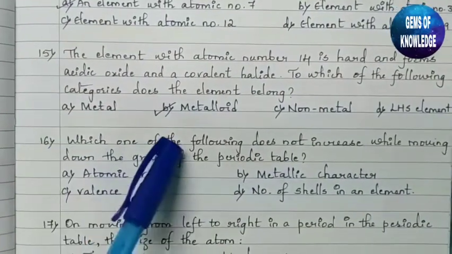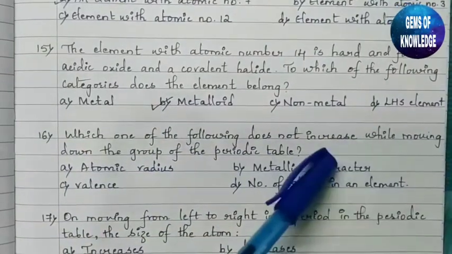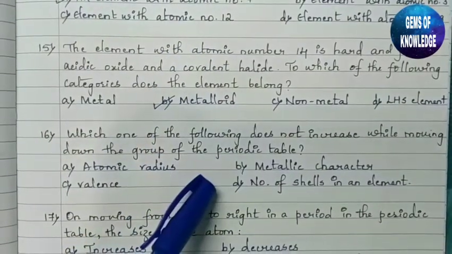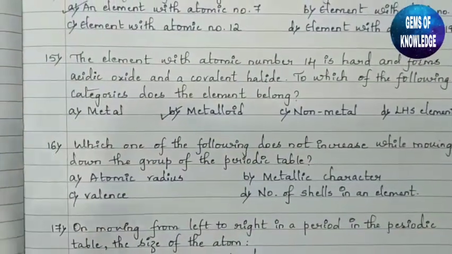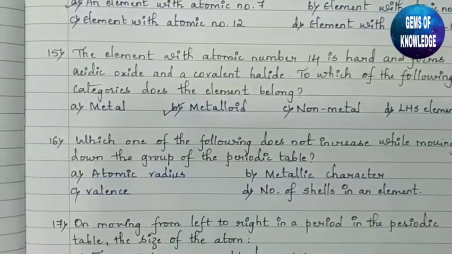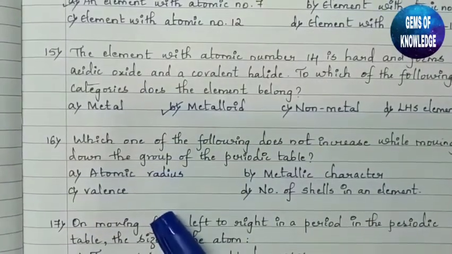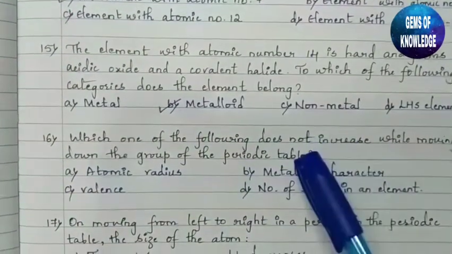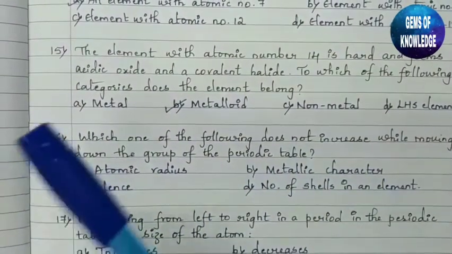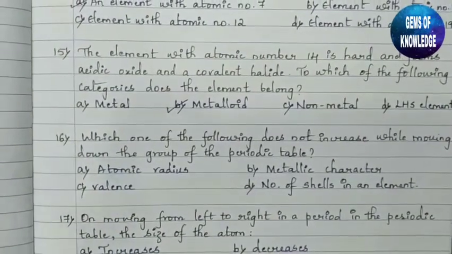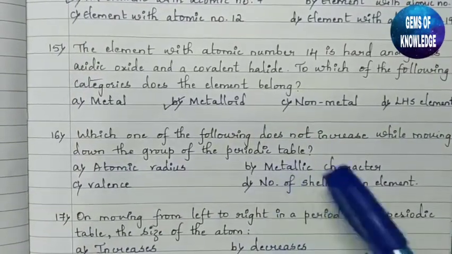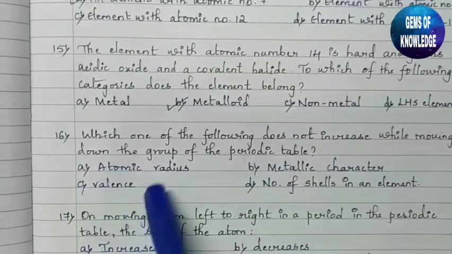Which one of the following does not increase while moving down the group in the periodic table? So when we move down the group in the periodic table, which among the following is not increasing? Atomic radius will be increasing, because as we move down the group we will get bigger atoms. Metallic character will also increase. Number of shells in the element will also increase, because it will have greater atomic numbers. As we get more atomic numbers, the number of shells will automatically increase. So the correct answer here is valence.